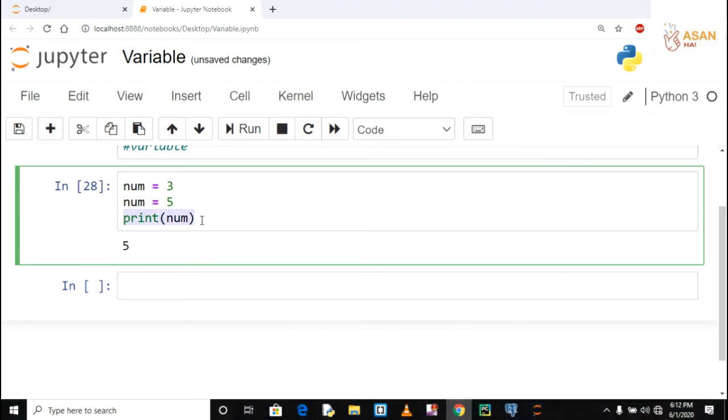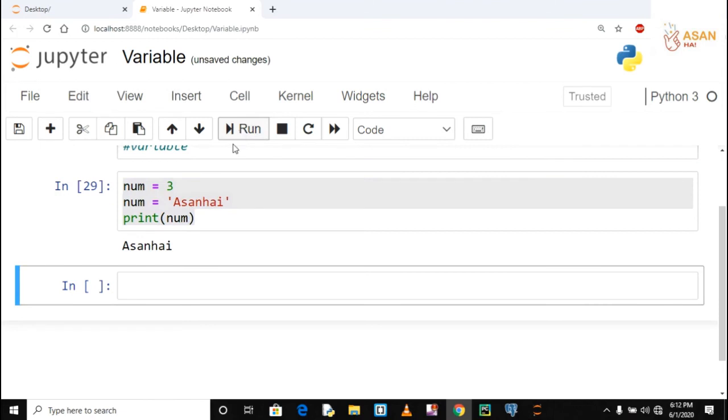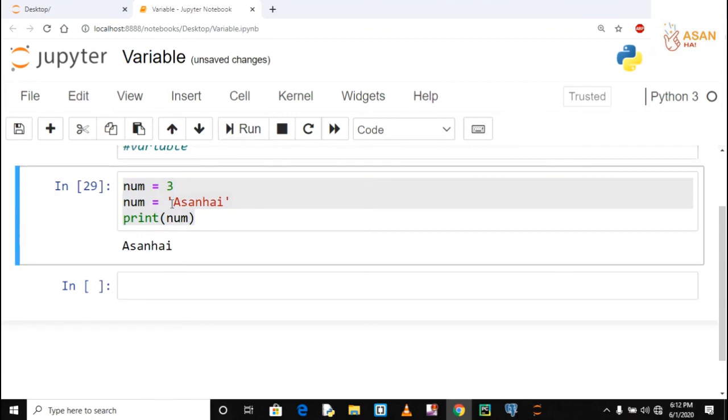Guys, we have heard that Python is dynamic in nature, but let's explore. Let's see how. Suppose if I am writing num equal to a string, okay, then I am printing num. What happens? Okay, see, the value that gets stored in num is not dependent on the type. The type of the variable depends upon the data present in it.